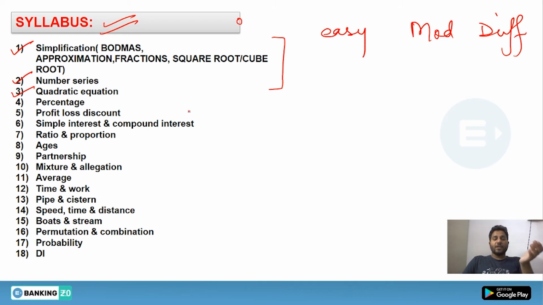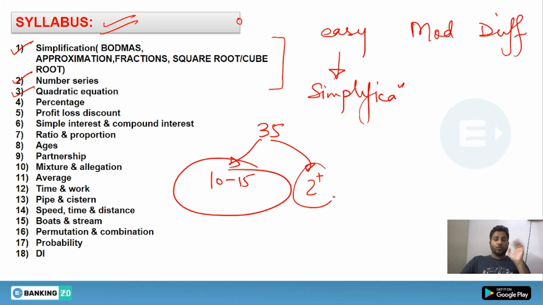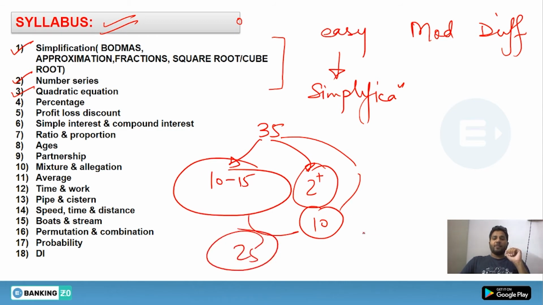In fact, some of the easy part comes from word problems as well, but these are the easy parts, and easy means you will be getting simplification. There will be 35 questions, where 10 to 15 questions are from simplification, while 2 or more than 2 DI can be asked. So 10 questions have also gone. That means you have gone 25 questions, and 10 to 15 questions can be off from word problems or arithmetic problems.